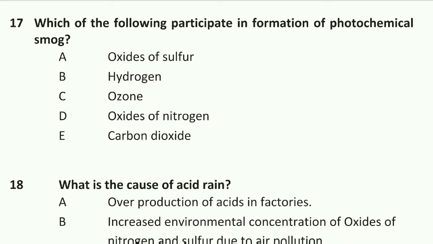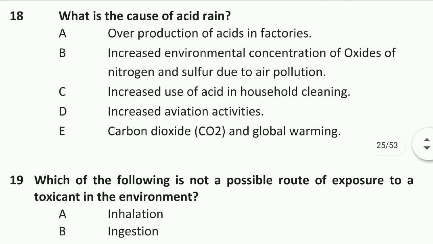Next question is what is the cause of acid rain? The cause of acid rain is increased environmental concentration of oxide of nitrogen and sulfur due to air pollution. Option B is right.